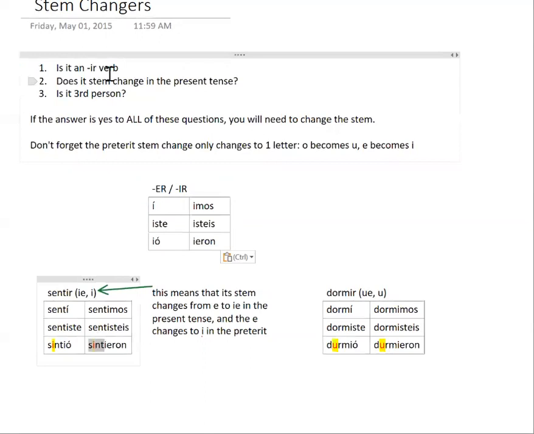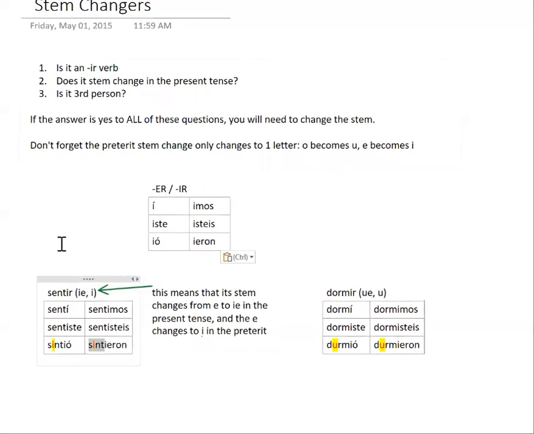in the present tense as well, and we have an IR verb, that means we are going to stem change. So all three of these conditions have to be true. It is an IR verb that does have a stem change in the present tense, and it is in the third person. So if it's not an IR verb, there's no stem change at all. If it's not a stem changing verb in the present tense, it's not a stem changing verb at all. If it is in the first person, the yo form, or the nosotros form, if it is in the second person, the tú form, or the vosotros form, it will not stem change here either. It has to be in the third person, él, ella, usted, anything third person singular, ellos, ellas, ustedes, or anything third person plural. Then we stem change.